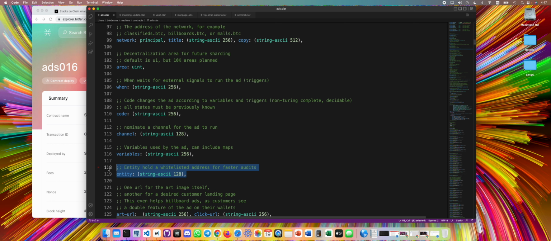They don't want to run the ads through auditors. They just want to pay for the ad and have it running as soon as possible on the platform. They can use this entity validation process for quicker ad distribution.